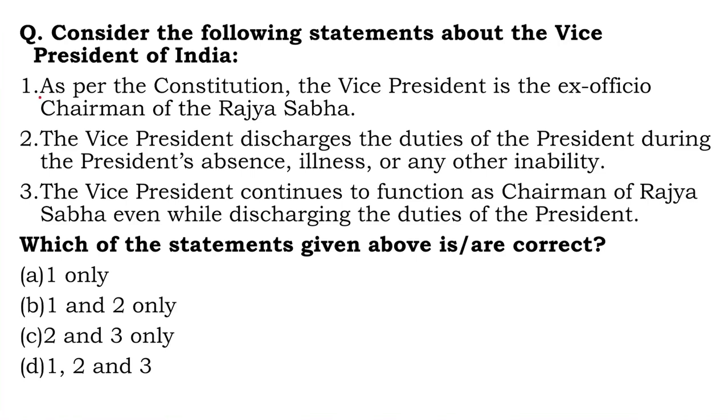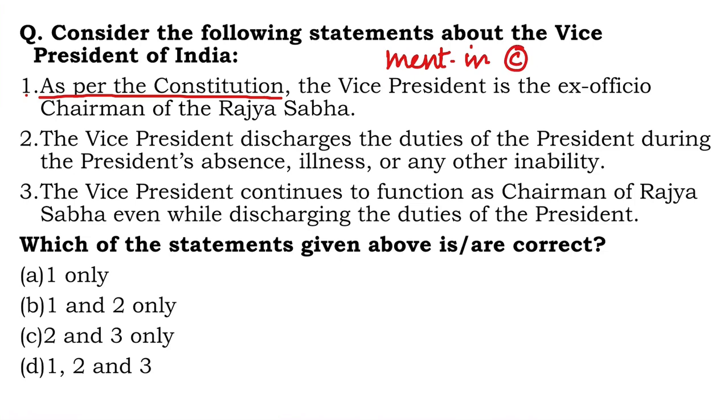Next question. Consider the following statements about the VP of India as per the Constitution. So whenever you find this phrase as per the Constitution, the idea is to make sure that the follow-up phrase, whatever line follows up, is clearly mentioned in the Constitution, right?